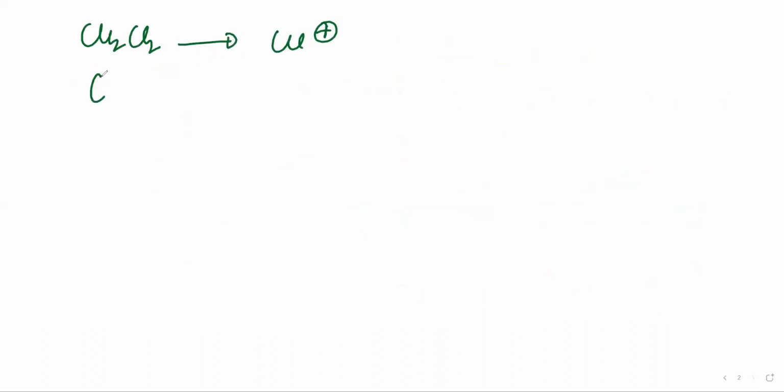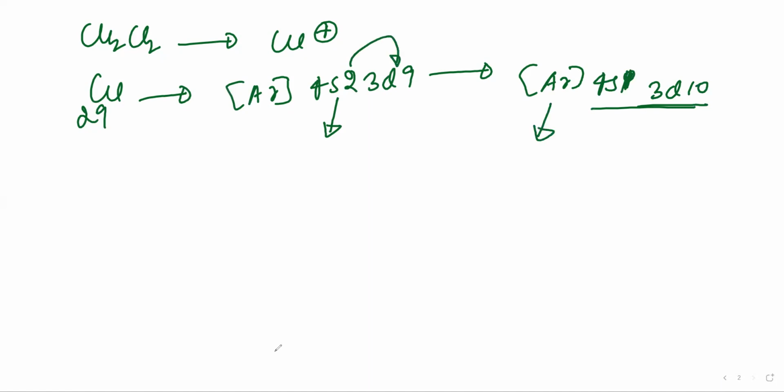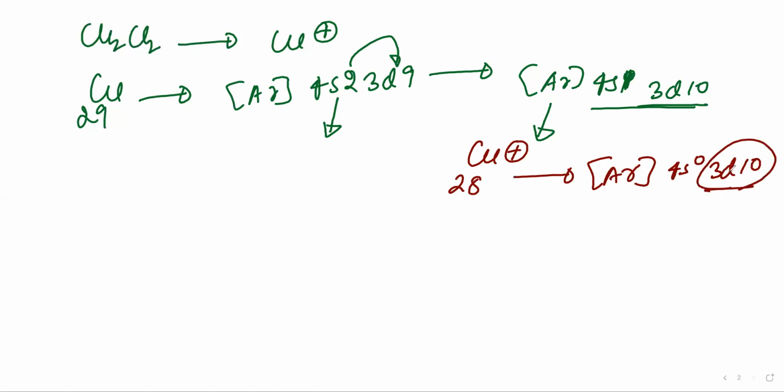Its configuration is argon 4s1 3d10, as one electron is shifted into the d orbital for pairing or stabilization. Now when it is Cu plus, its electronic configuration will be argon 4s0 3d10. In the d orbital all electrons are paired, right?